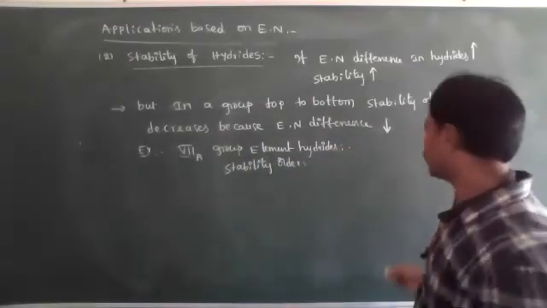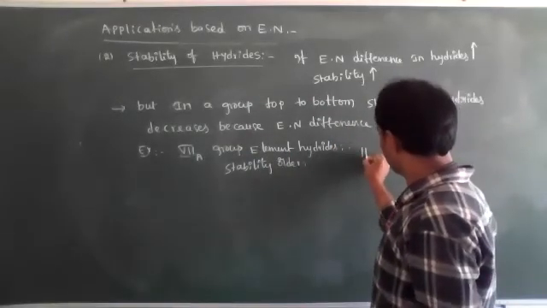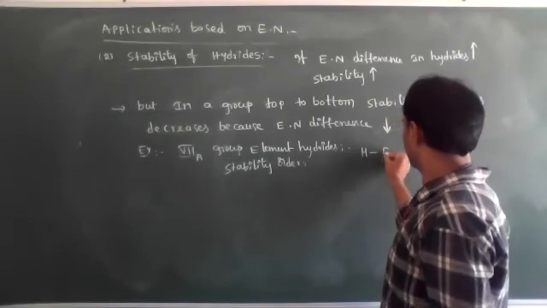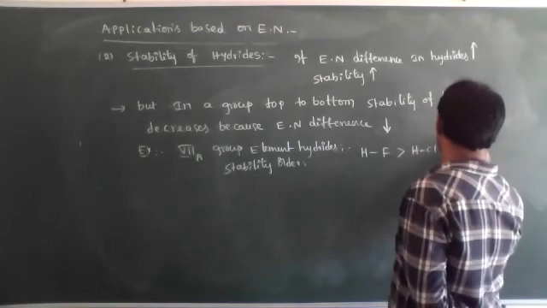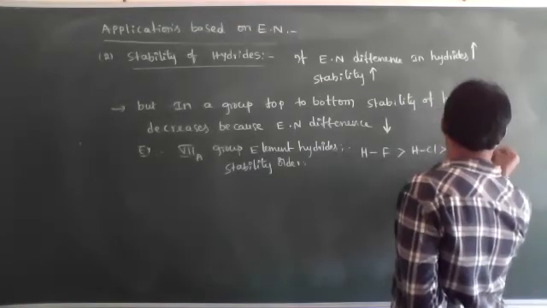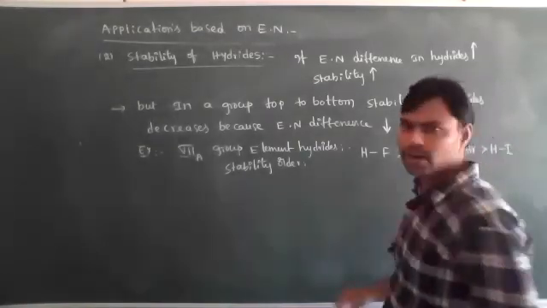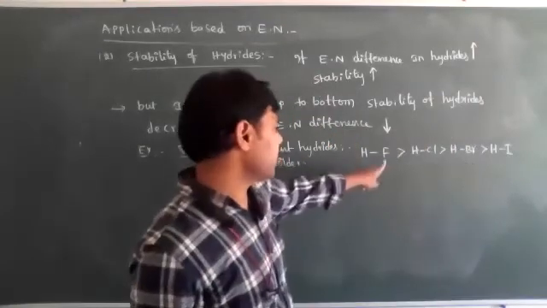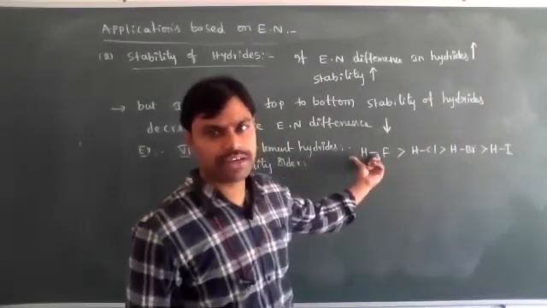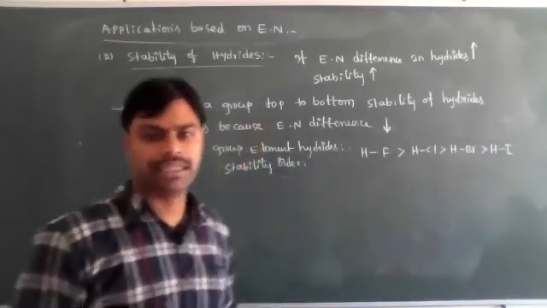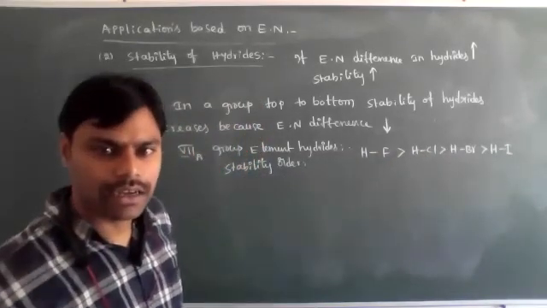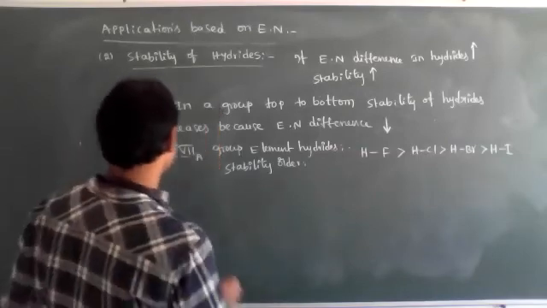What are the 7A group elements? HF, HCl, HBr, and then HI. Here hydrogen is fixed. Fluorine's electronegativity is more, that's why the electronegativity difference of HF is more when compared to HCl, then HBr, and then HI. Understood?